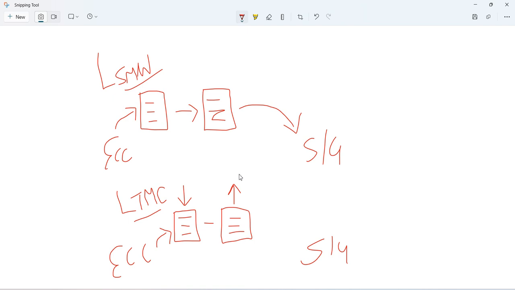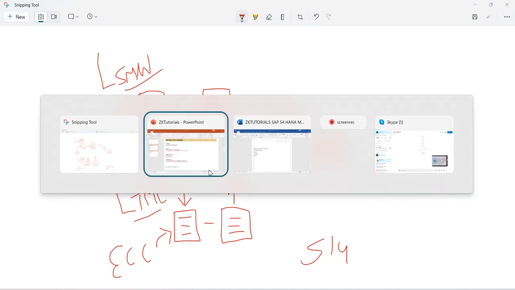So this is the system we are using in S4HANA. Now you can compare how much advanced we have between this ECC and S4HANA. So we have all these things in this particular feature.